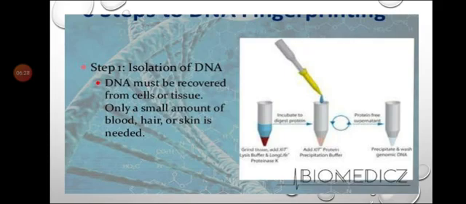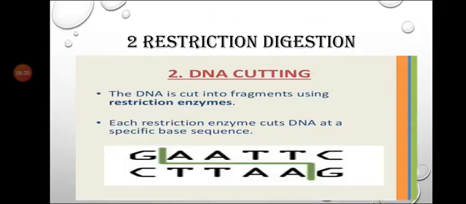The next step, the second step for DNA fingerprinting, is restriction digestion, also known as DNA cutting. The DNA we isolated in the first step is treated with restriction enzyme.